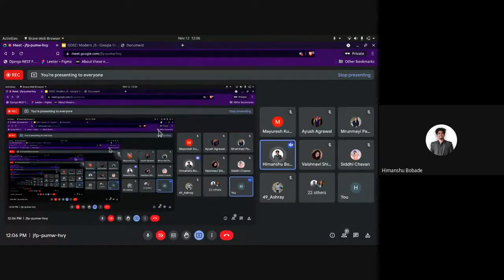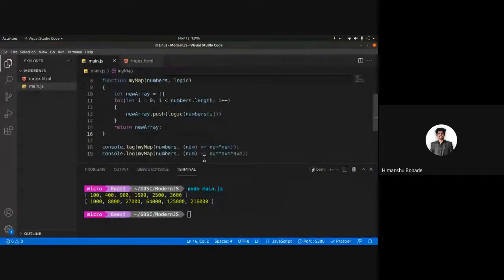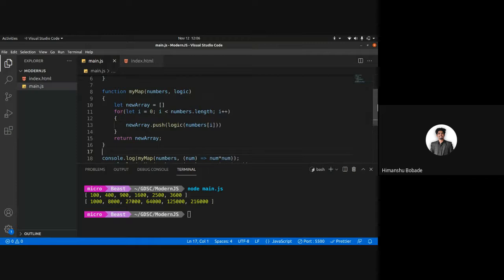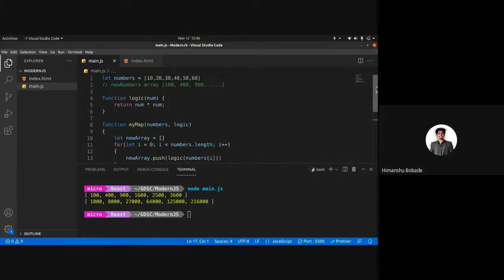Can you show the logic function once? Which logic function? This one? No, scroll upward. Yes, I want to see the arguments or the variables passed. So there are two variables passed to it. Not numbers, this one. Yes, yes, this one. Okay.